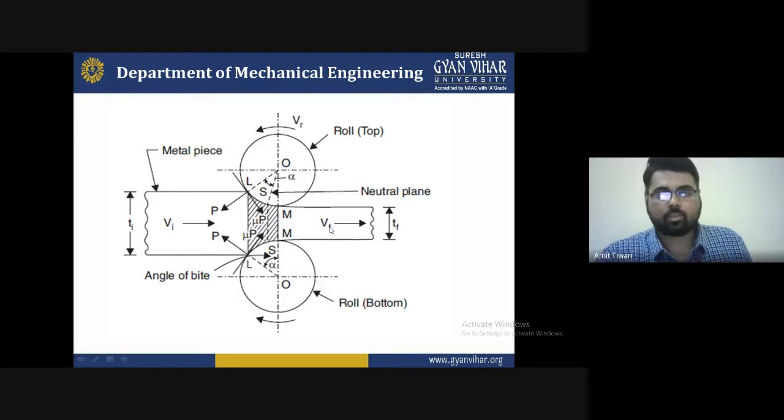And the velocity of the rolling. This is the velocity V, the velocity of rolling, at the center point of the roller. And you can see in this diagram that OL is the length where the pressure is applied on that particular workpiece, and the coefficient of friction is used, because during the hot rolling process, the coefficient of friction